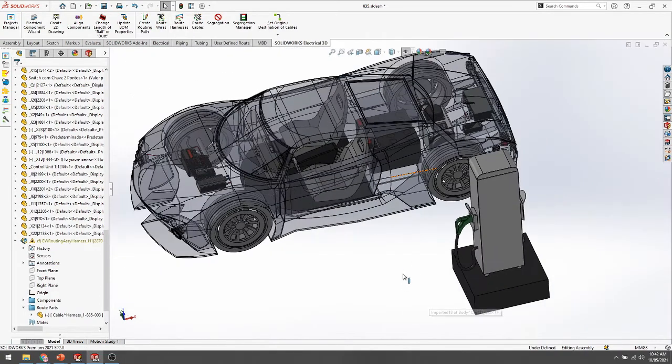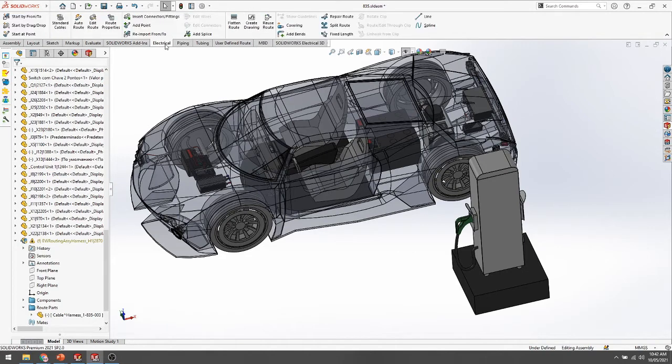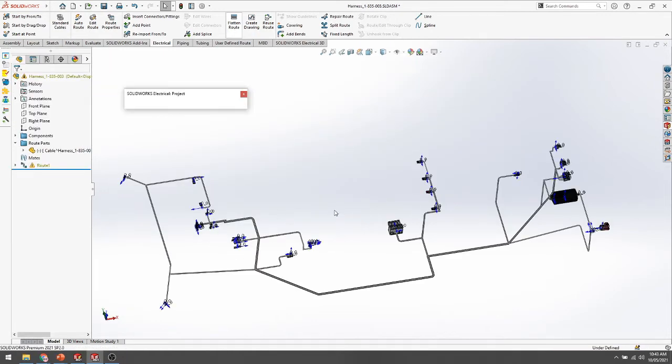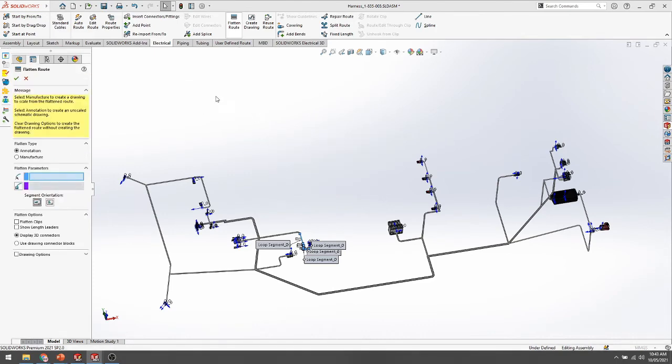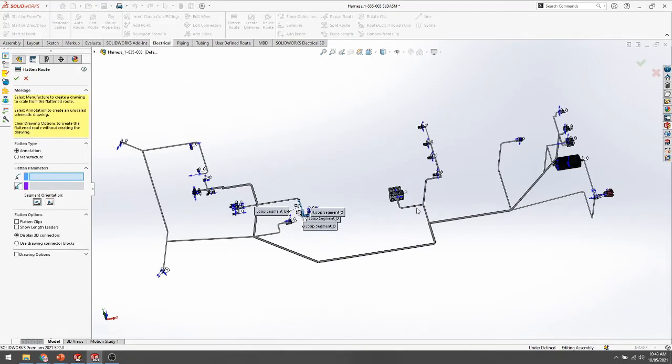After the harness routing, we need to add some flattening drawing. On the flattening drawing side, SolidWorks can help you. You just flatten the route. If you flat route, you can get it like this, including your components and 3D models.